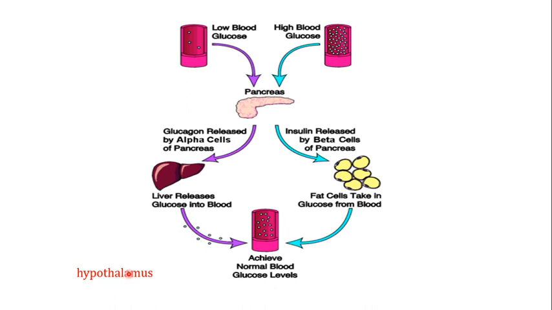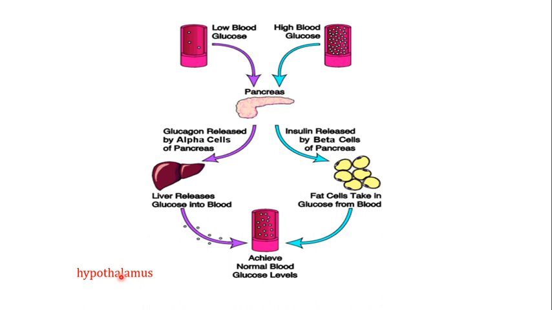Now what I mean by that, for example, if there is high blood glucose in your blood, the hypothalamus is going to send a signal to the pancreas, and it is going to activate the specialized cells in the pancreas which are known as the beta cells.